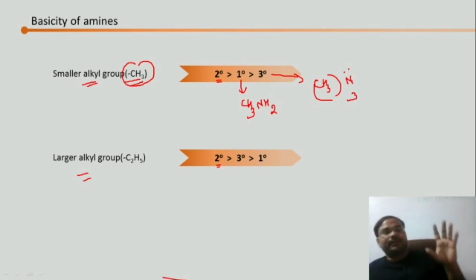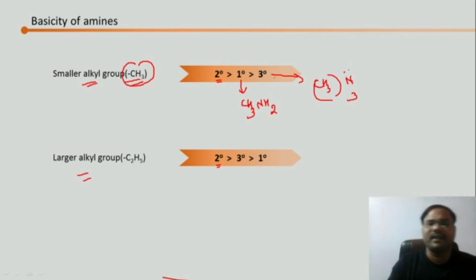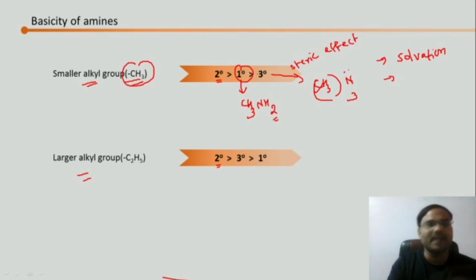Now in this case, what happens? Primary is winning over the tertiary. What can be the reason? Obviously the reason we can tell is that here there are more hydrogen atoms on the cation, so more solvation will be there. So the solvation effect is over there. The second thing is that in tertiary there is a steric effect because of three methyl groups. So these two effects work here, and primary is going to be the winner.